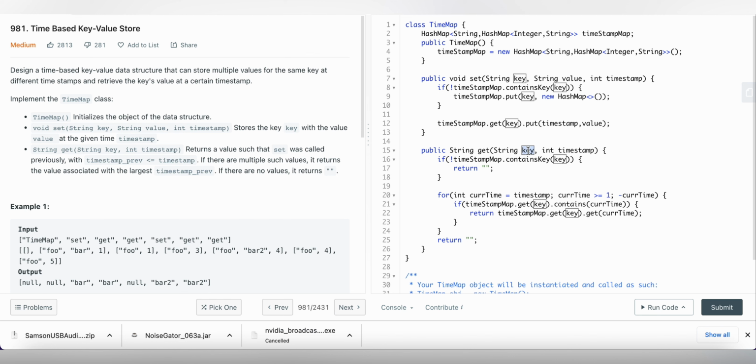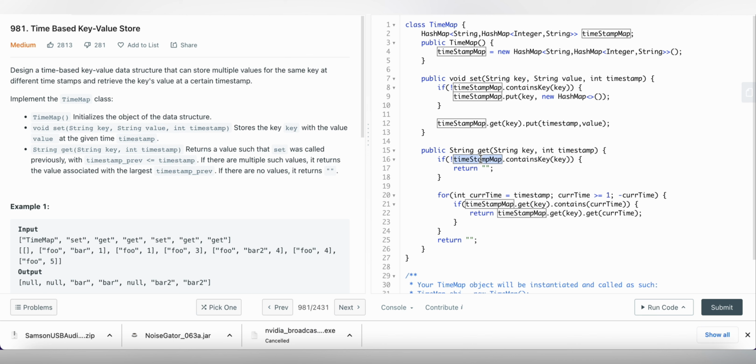With a hashmap we have control of the key, and it can be whatever we want: integer, string, character, etc. The hashmap will store the given key as a key, and another hashmap as the value, and the inner hashmap will store the timestamp as a key and the given value as value.